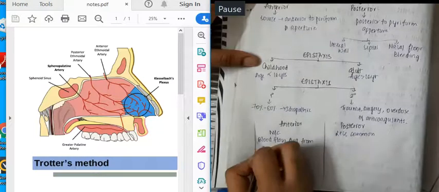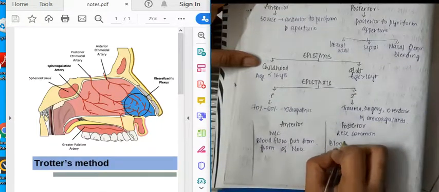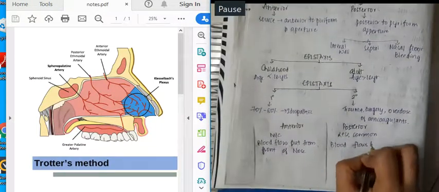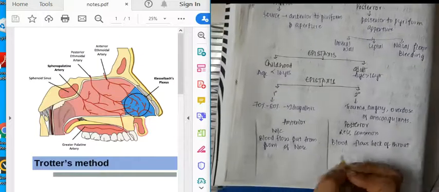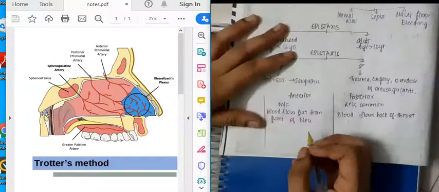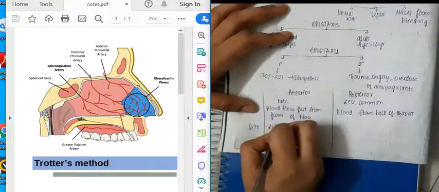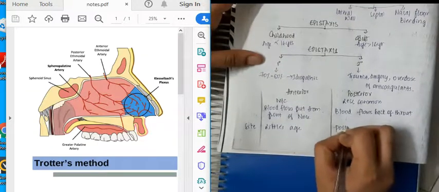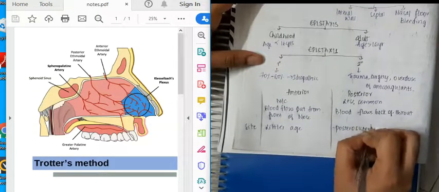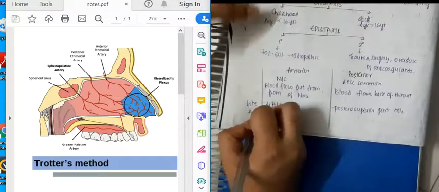In anterior epistaxis, the blood flows out from the front of the nose, whereas in posterior epistaxis blood flows to the back of the throat. As for the site, anterior epistaxis is from Little's area. In posterior epistaxis, the most common site is the posterior superior part.